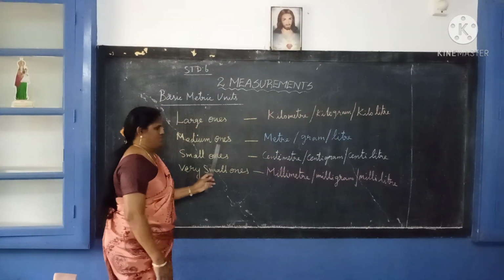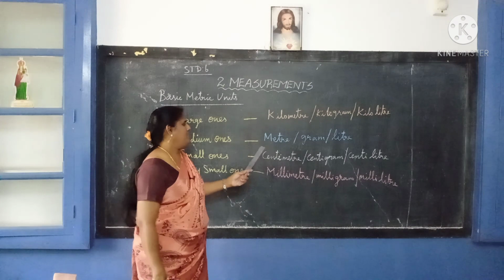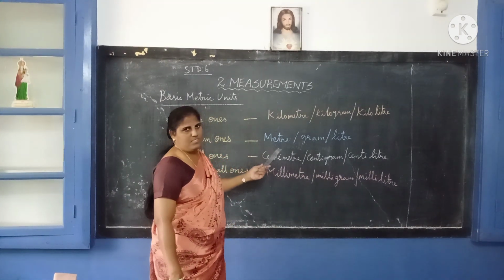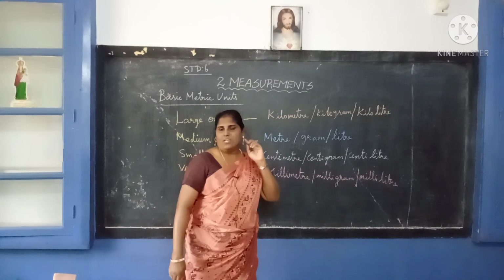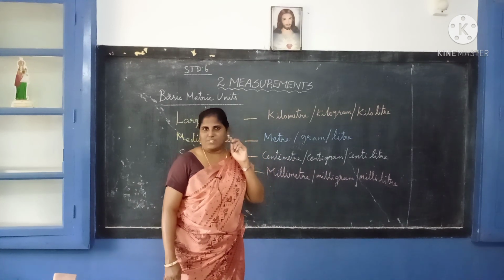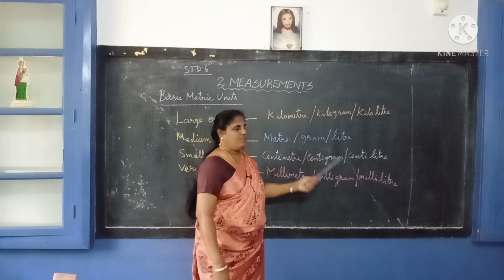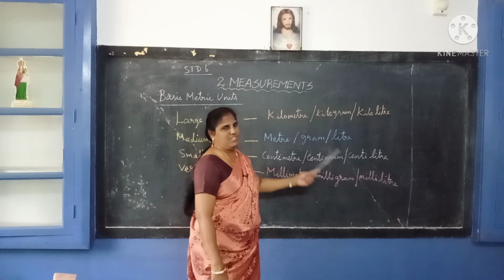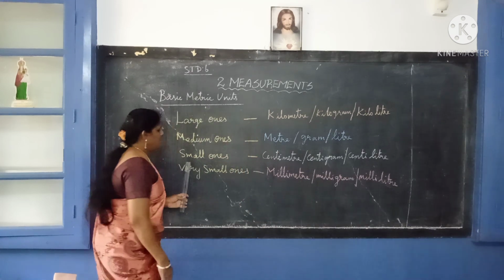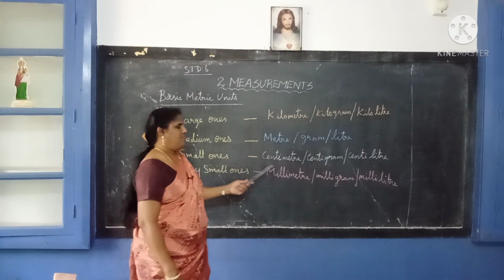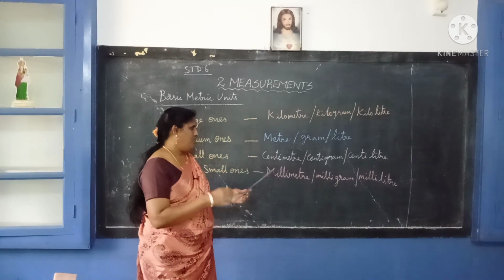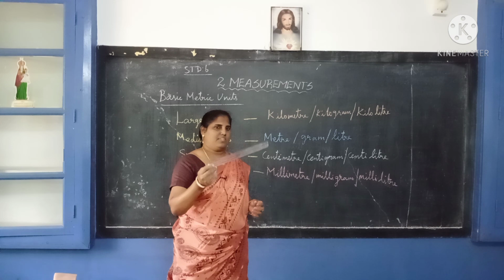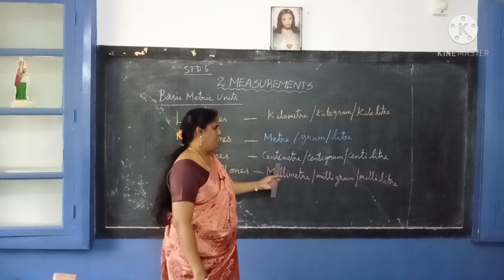Then medium ones we use in day-to-day life. Meter: if you want to buy any cloth, we use meter, isn't it? Gram is used when we buy a jewel. Jewels we measure in grams, isn't it? And liter, when we buy milk or oil, we use liter. Next, the small ones. Small ones means very small. Centimeter is used when we measure anything with a scale.